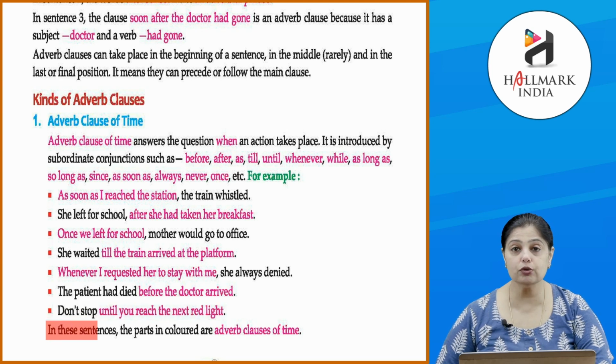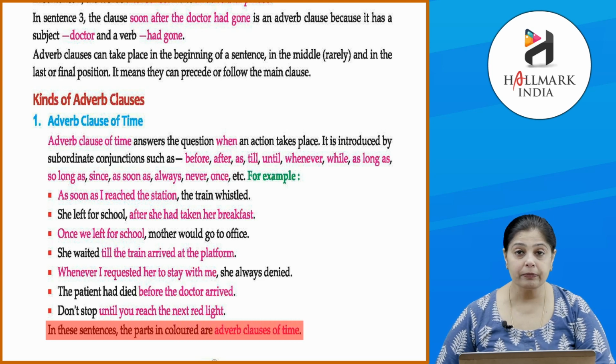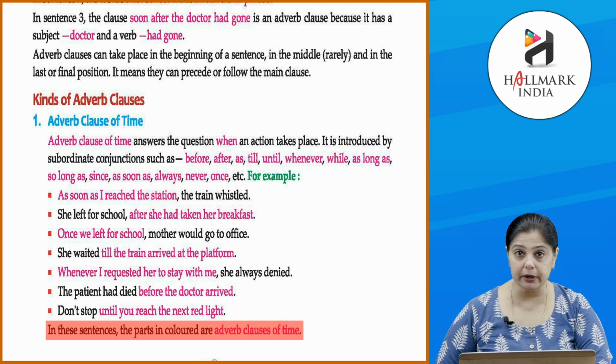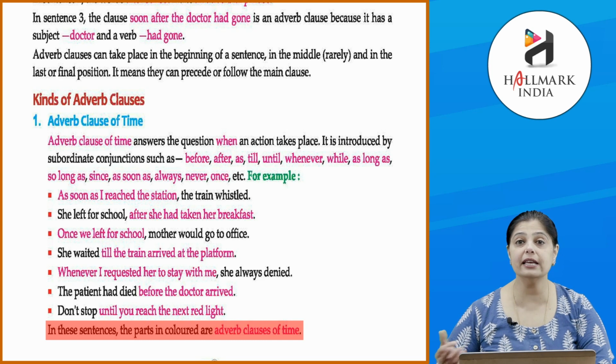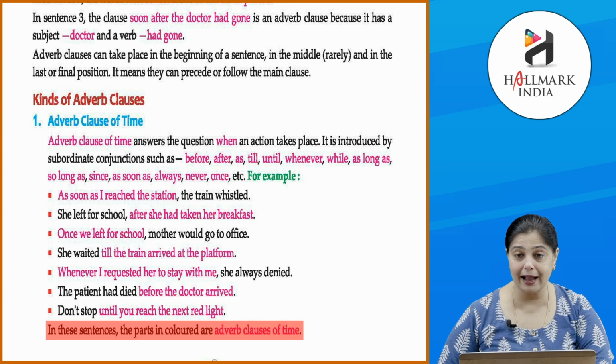In these sentences, the parts in color are all adverb clauses of time. They give us more information about the verb, the action that has happened. For example, when we say the train whistled, we are saying as soon as I reached the station, the train whistled. So it was all set to leave. The action was going to happen immediately, and I reached just in time.